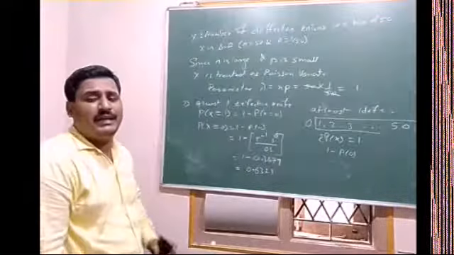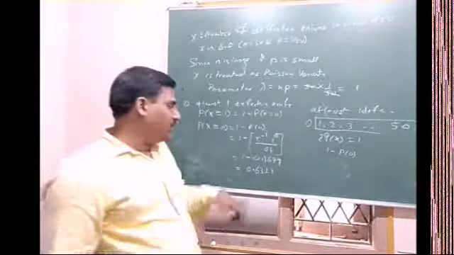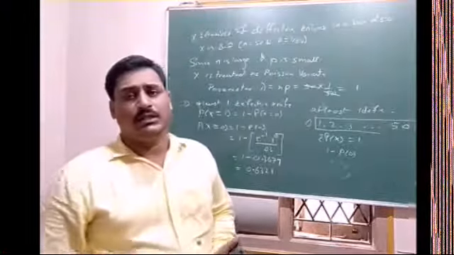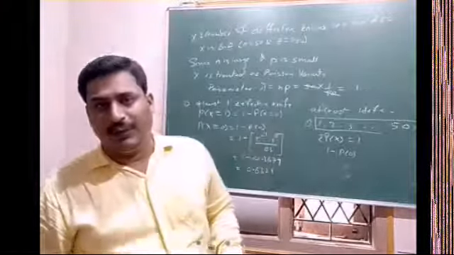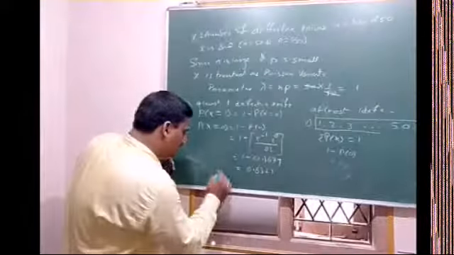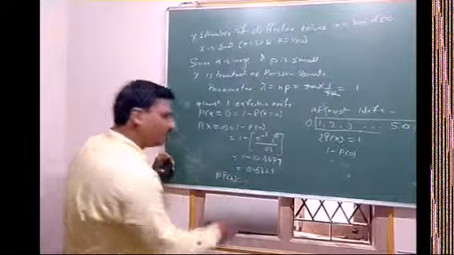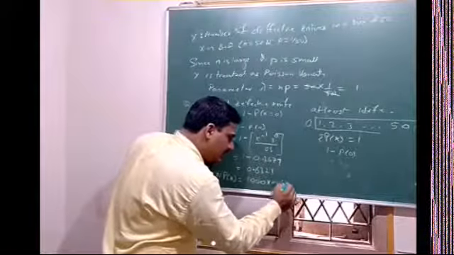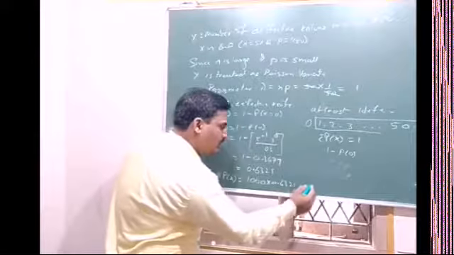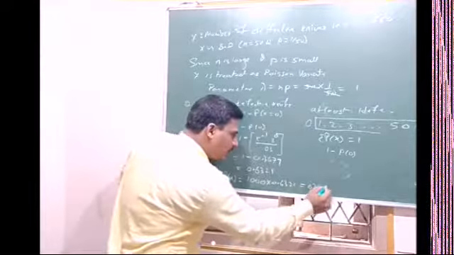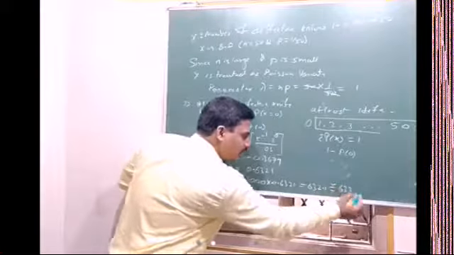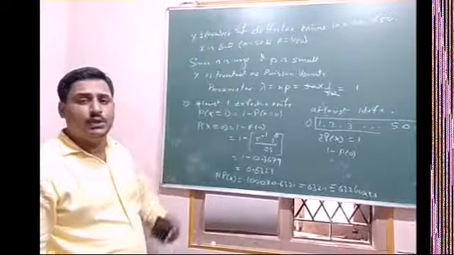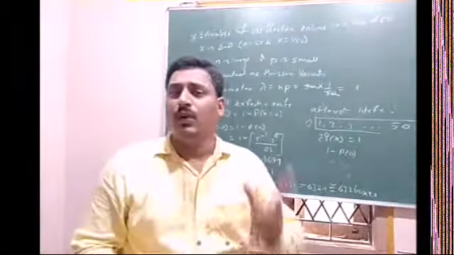The probability of getting at least one defective is 0.6321. Now the question is, in how many boxes do we get at least one defective? So multiply n into P of X, n is 1000 into 0.6321, that is equal to 632.1, approximately 632 boxes. So in 632 boxes we get at least one defective article.